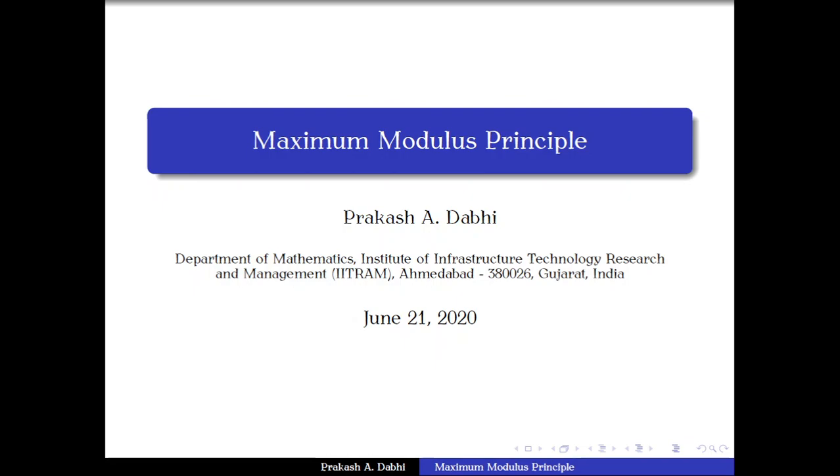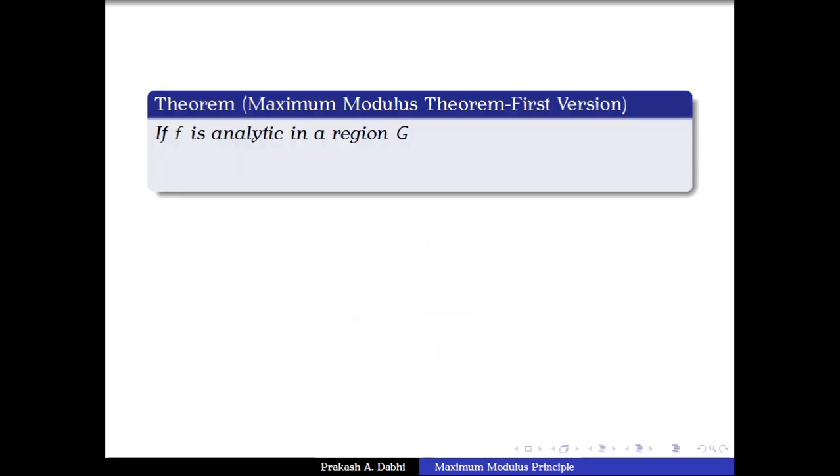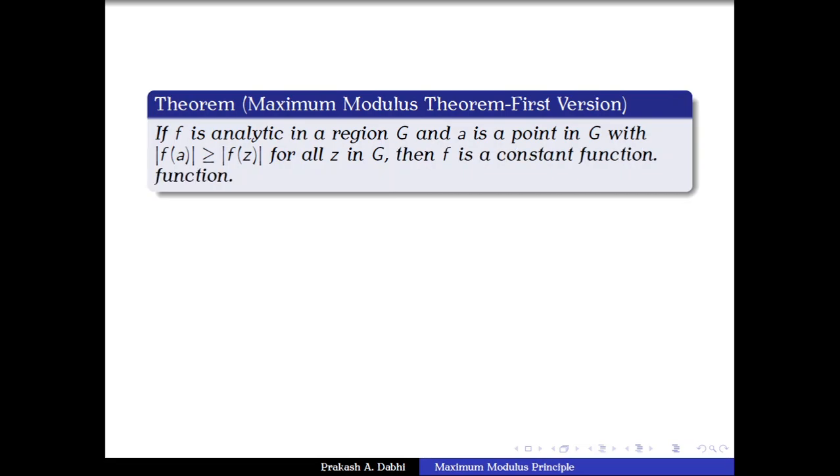So let us go for the different versions of the maximum modulus principle or maximum modulus theorem. Let us see the first statement. If f is analytic in a region G and a is a point in G which satisfies the condition |f(a)| ≥ |f(z)| for all z in G, then f is a constant function. G is a region, not necessarily bounded.